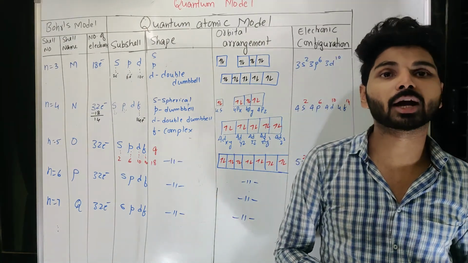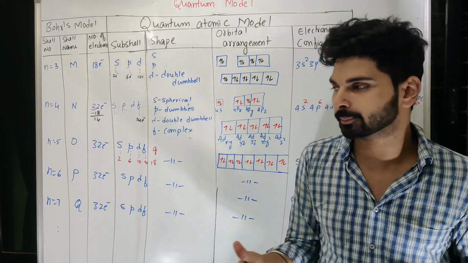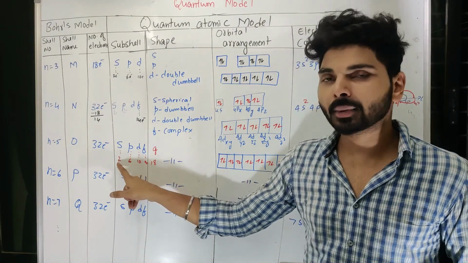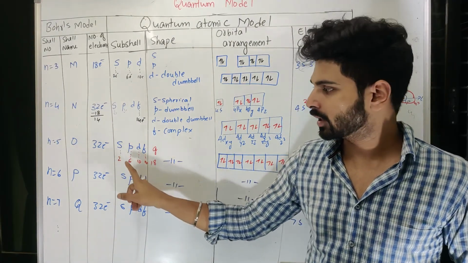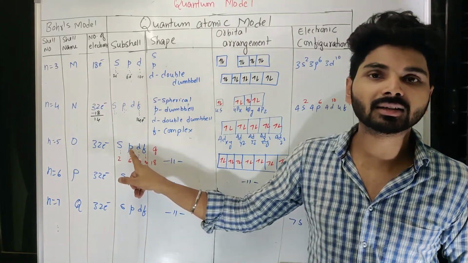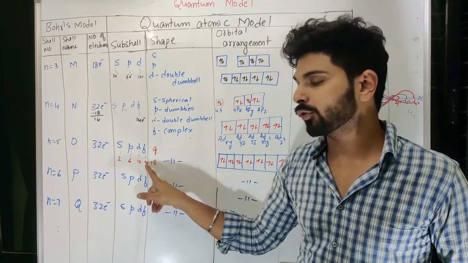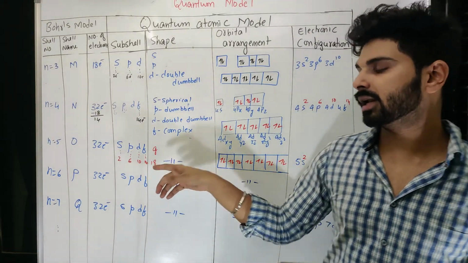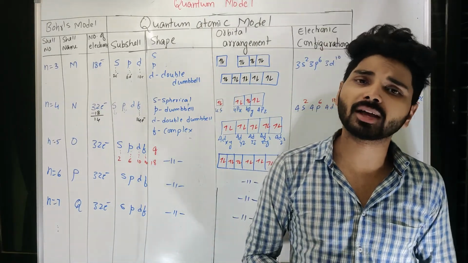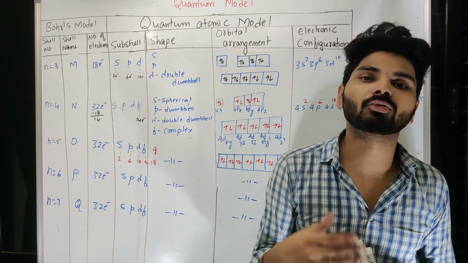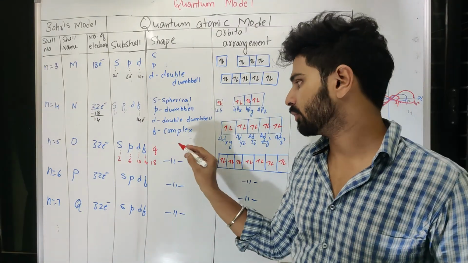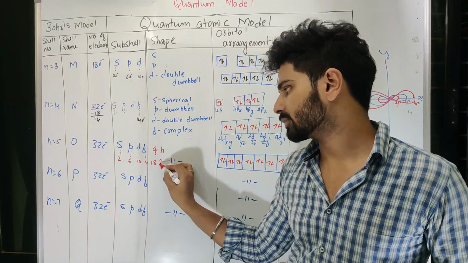Now if the question is how many orbitals it may contain, look at this. To accommodate 2 electrons, there is only 1 orbital. To accommodate 6 electrons, there are 3 orbitals. To accommodate 10 electrons, there are 5 orbitals. To accommodate 14 electrons, there are 7. So similarly, to accommodate 18 electrons, there must be 9 orbitals. So this is by theory we have to assume. Similarly, if I go further, like let us say H, you have to say that there